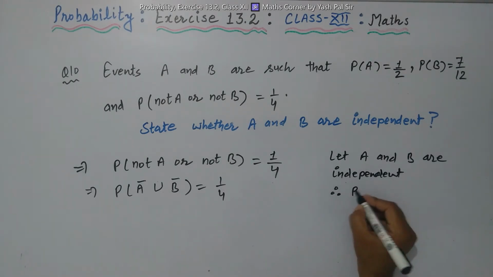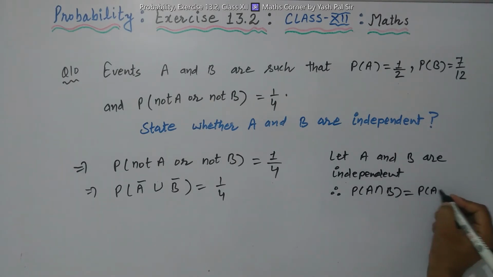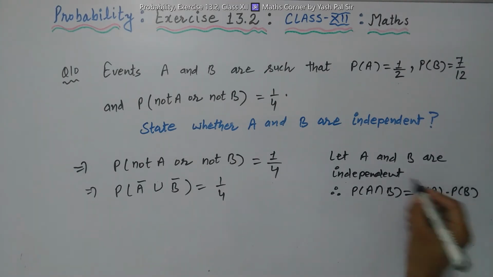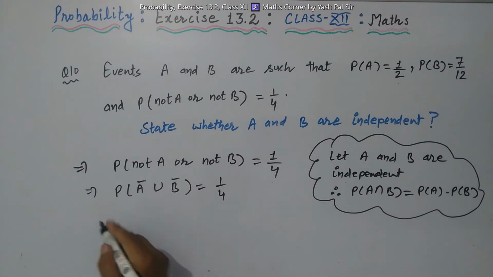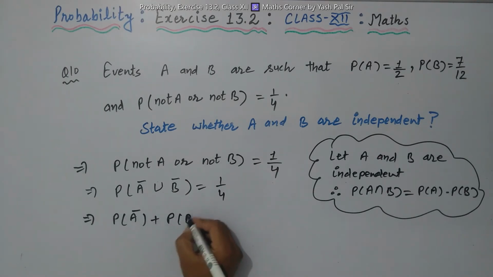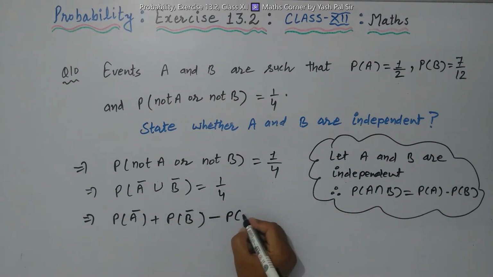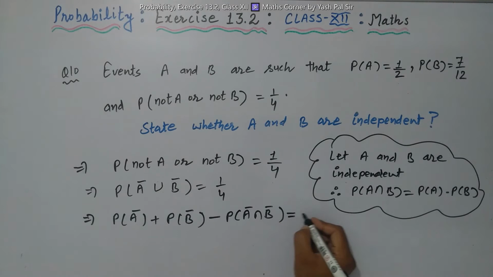So we can say probability of A intersection B is equal to probability of A into probability of B. This should be satisfied if A and B are independent. But here what we are going to do, we are just solving this equation. So we apply the rule. This means probability of A bar plus probability of B bar minus probability of A bar intersection B bar is equal to 1 by 4.